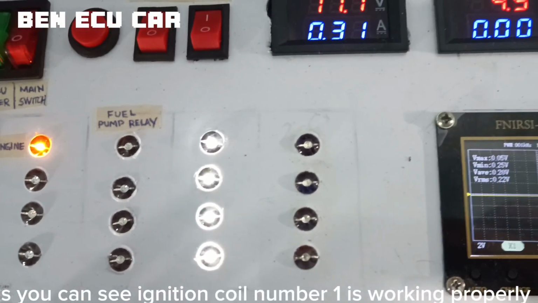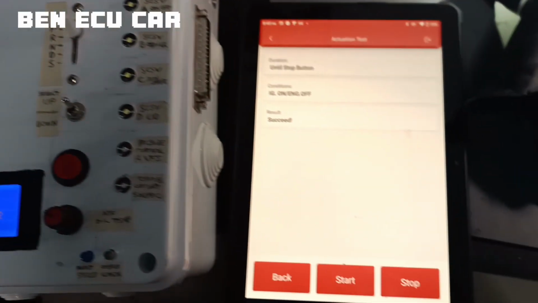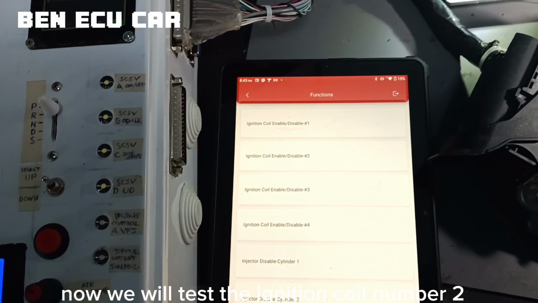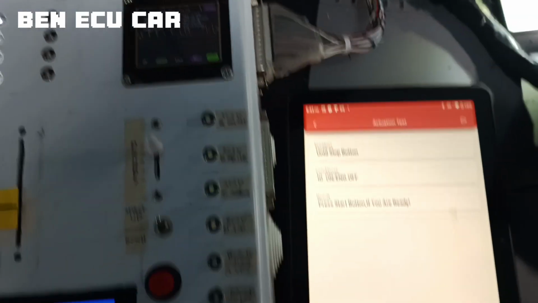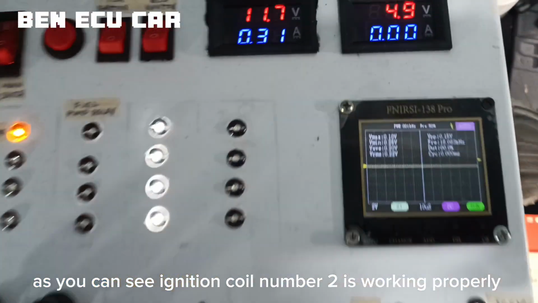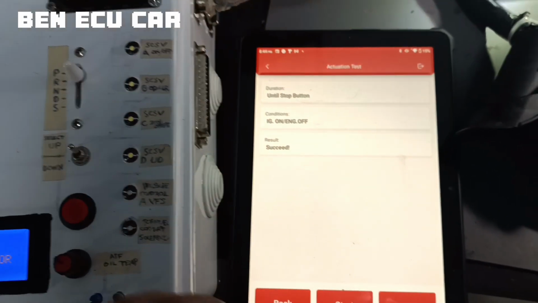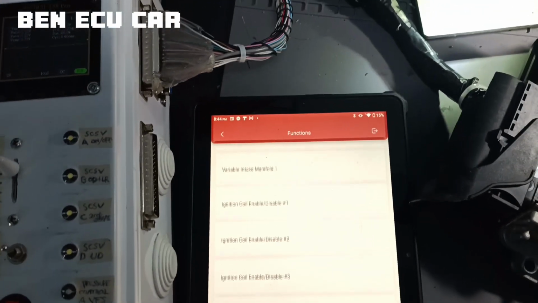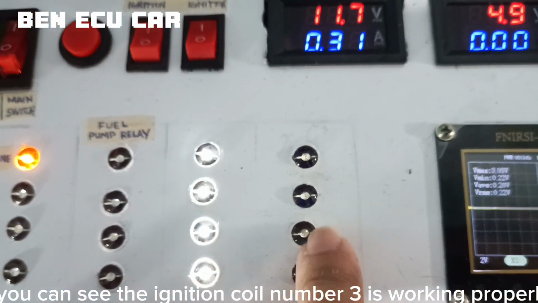As you can see, ignition coil number 1 is working properly. Now we will test ignition coil number 2. As you can see, ignition coil number 2 is working properly. And now we will test ignition coil number 3. As you can see, ignition coil number 3 is working properly.